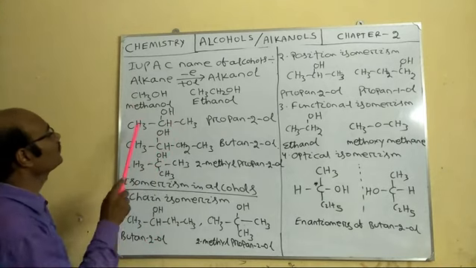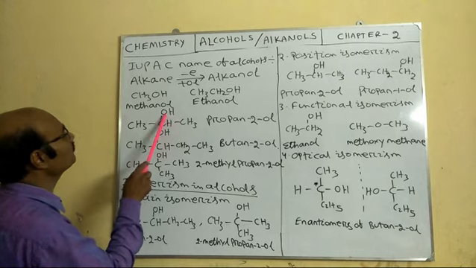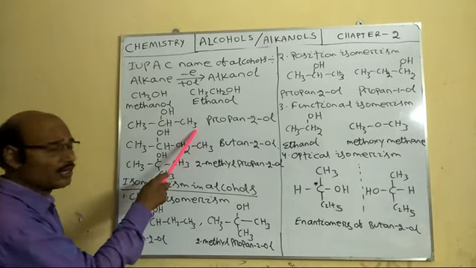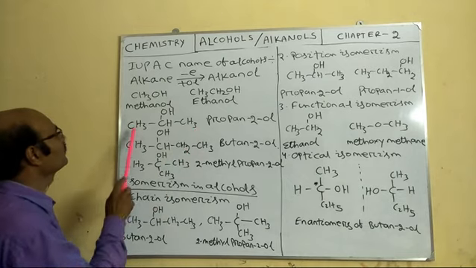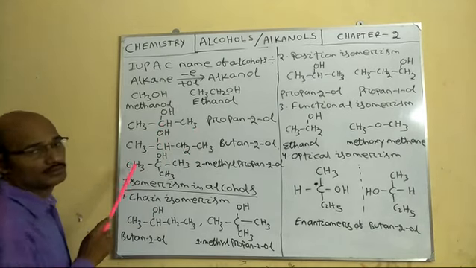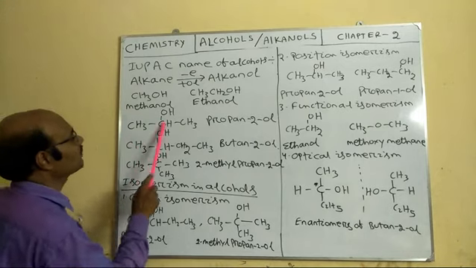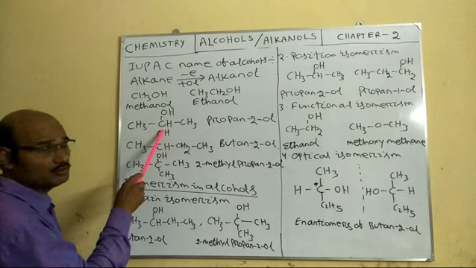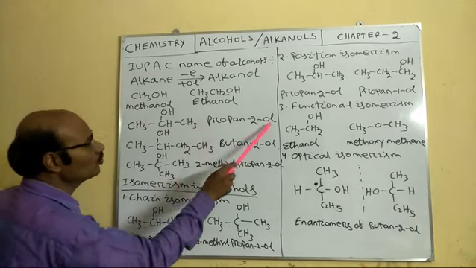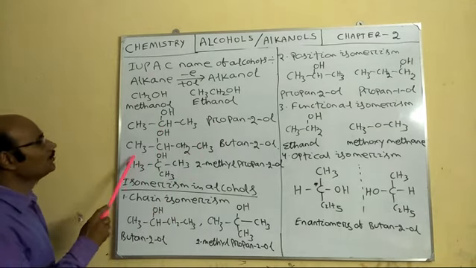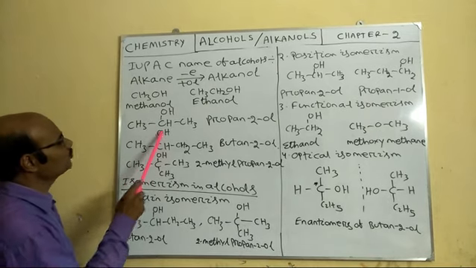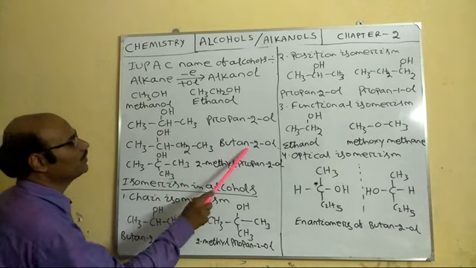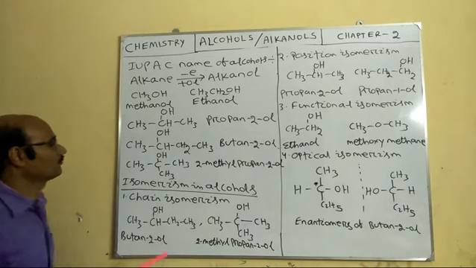If I go for CH3, CHOH, CH3, here you see this is the functional group and this is the longest carbon chain. So I have to number from one end, 1, 2, 3. For 3 carbons, propan, OH is there at the 2 position, propan-2-ol. Here you see CH3, CHOH, CH2, CH3. 1, 2, 3, 4. Butan-2-ol.